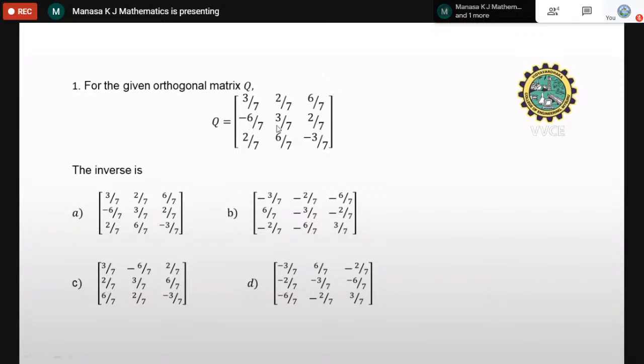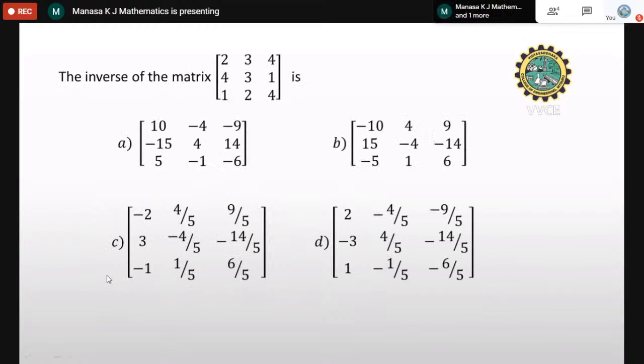The second row is minus 6, 3, 2 over 7. The last row is 2 by 7, 6 by 7, minus 3 by 7. Third row into third column. So this is the transpose of this matrix. Since it is an orthogonal matrix, A transpose itself is A inverse. So the answer is actually C.